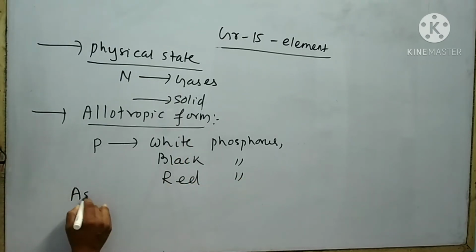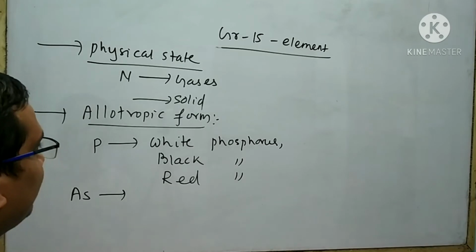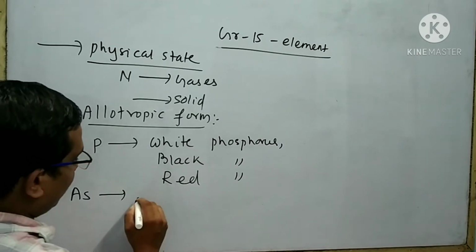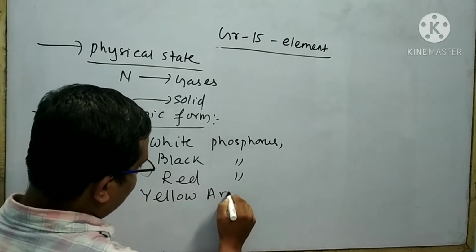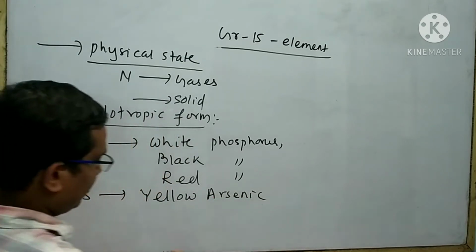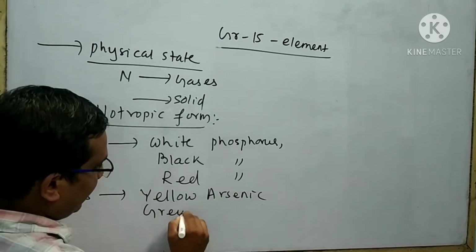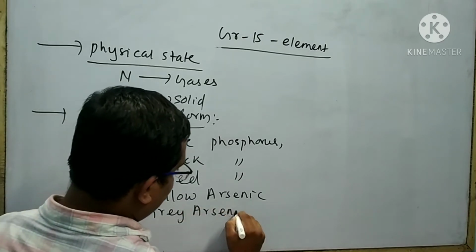Arsenic has two allotropic forms: yellow arsenic and grey arsenic.